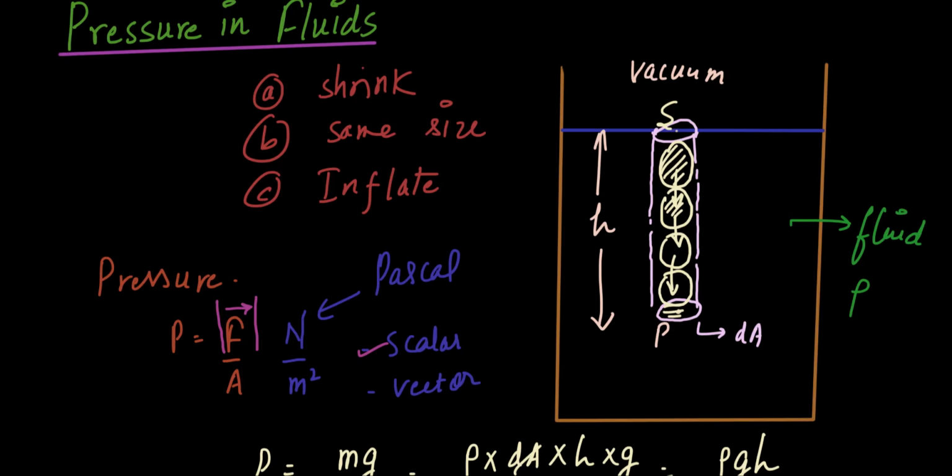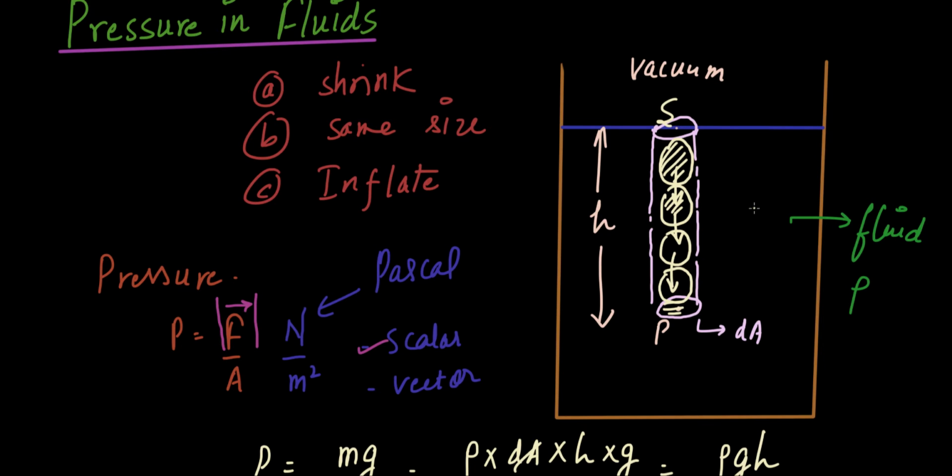Furthermore, suppose the points in consideration were these 2 points A and B, separated by a depth of, let's say, h dash. Then the pressure difference between B and A would be rho g h dash. Are you able to understand?